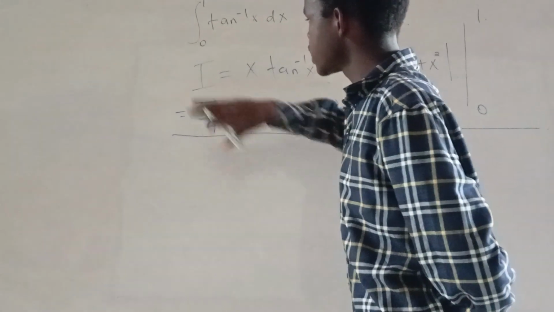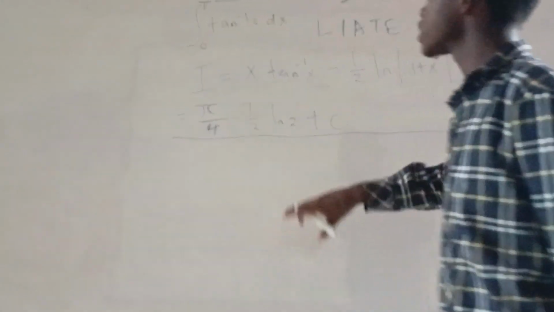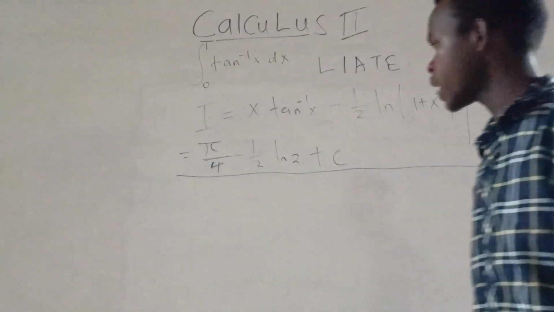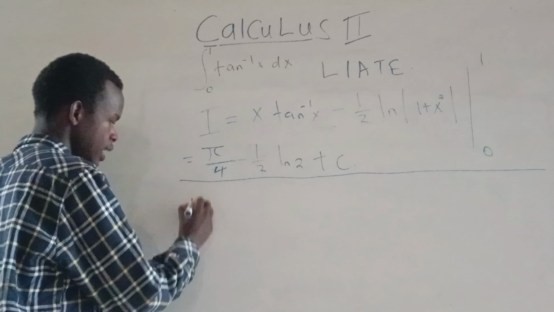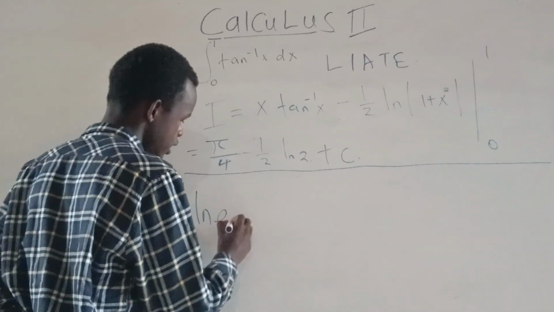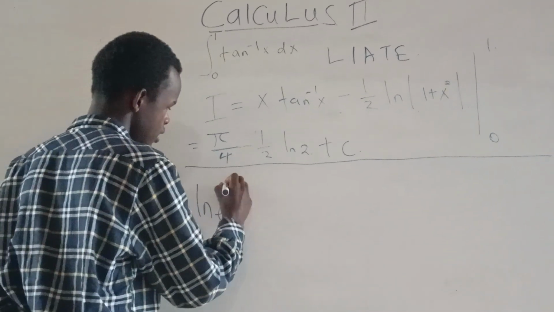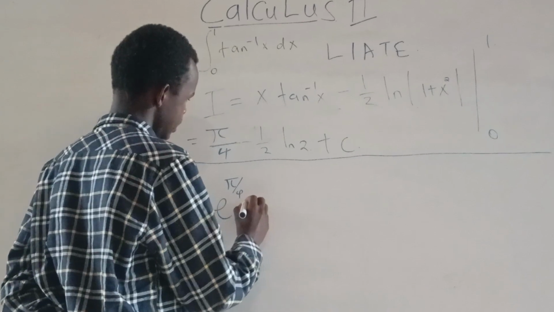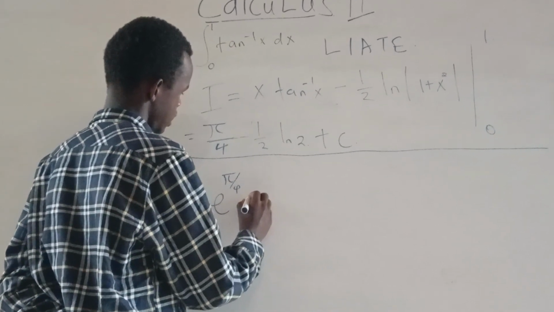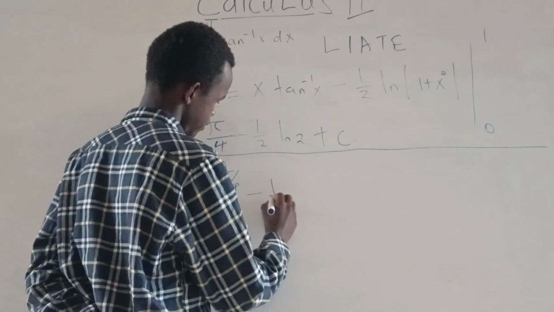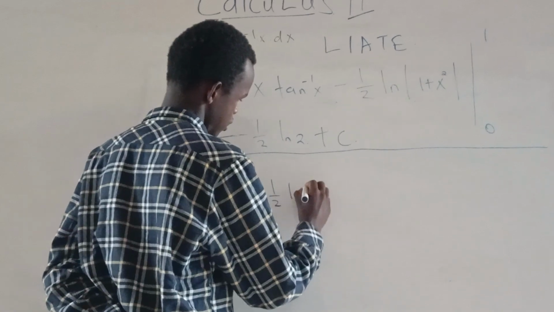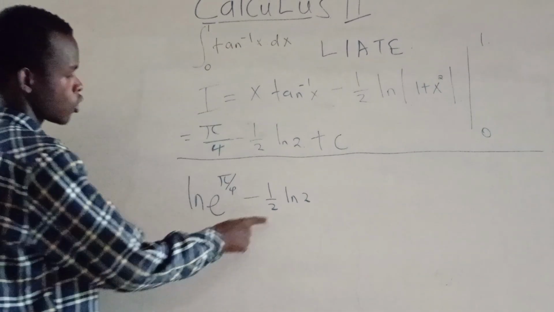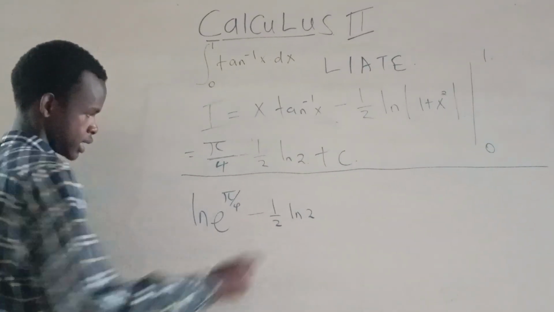So expressing this pi over 4 in terms of logarithmic functions, we substitute ln of e raised to pi over 4 minus a half ln of 2. Okay, so write using a common denominator.